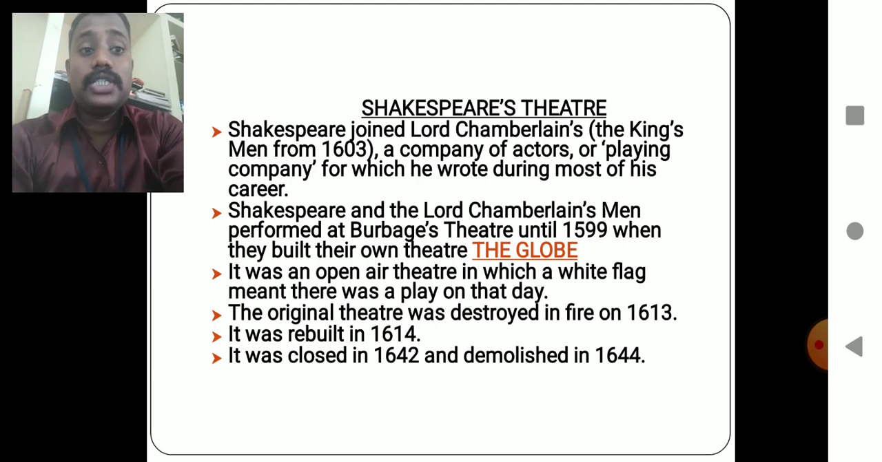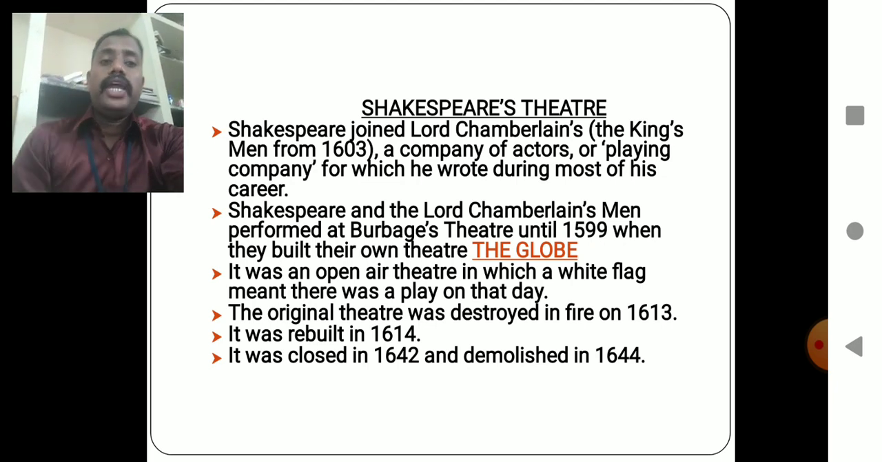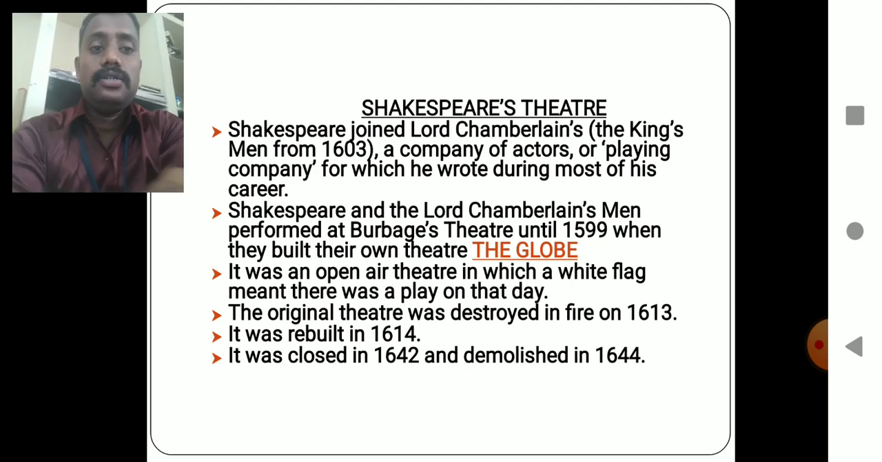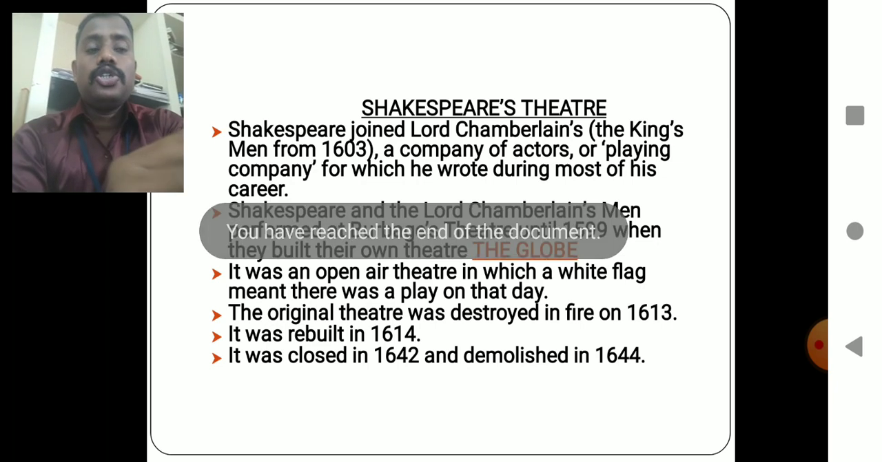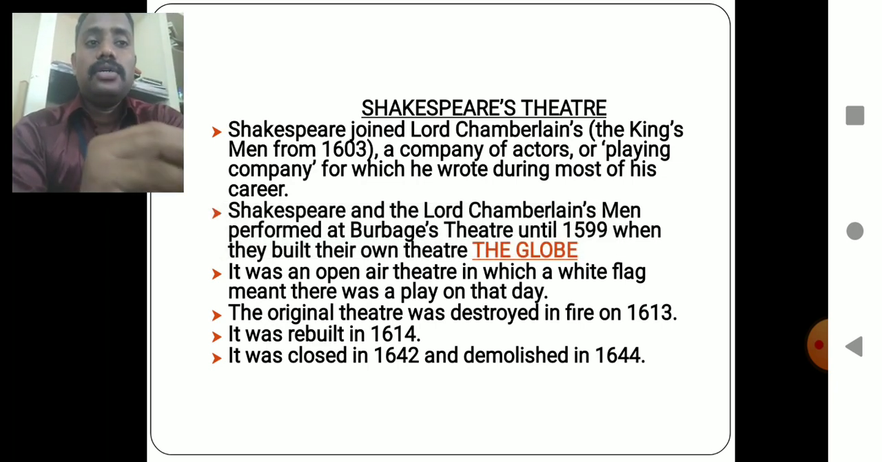The original theatre was destroyed in a great fire in London in 1613. The theatre was rebuilt in 1614. It was closed in 1642 and demolished in 1644. So this is how the Globe Theatre, established by Shakespeare and the Lord Chamberlain's Men, was rebuilt in 1614, closed in 1642, and demolished in 1644.